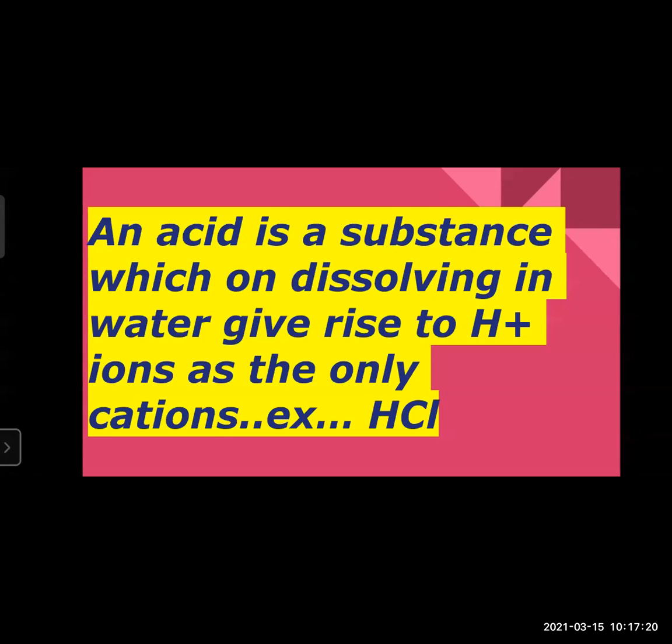The only cation which we can get from an acid on dissolving in water is the simple H+ ion. An example is hydrochloric acid. It is an acid only, and when we dissolve hydrochloric acid in water, it will give us only H+ ions. So the definition for acid is: it is a substance which on dissolving in water gives rise to H+ ions as the only cations.